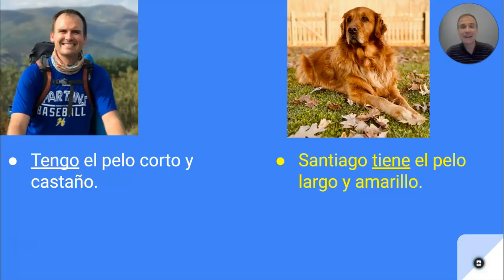And again, if I talk about my hair a little bit, I could say in my case, tengo el pelo corto y castaño. Santiago tiene el pelo largo y amarillo. Tengo because I'm talking about myself. Tiene because now we're talking about Santiago.